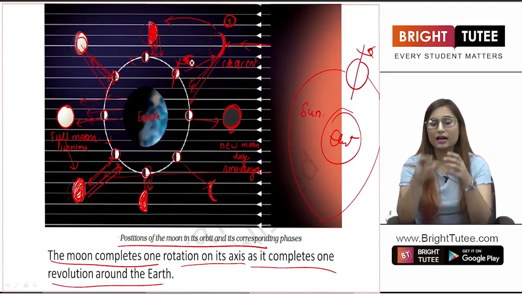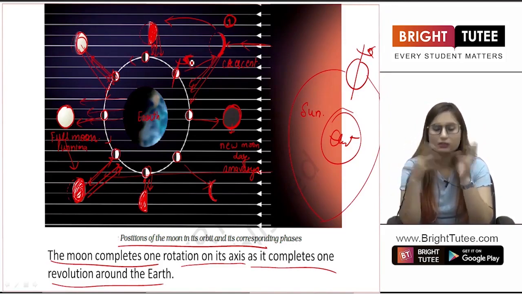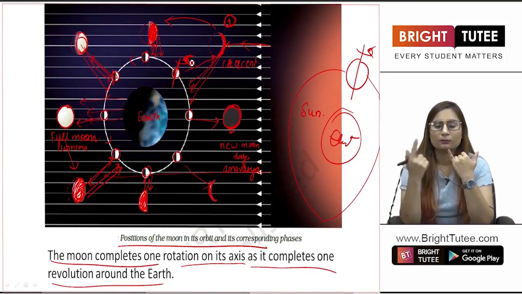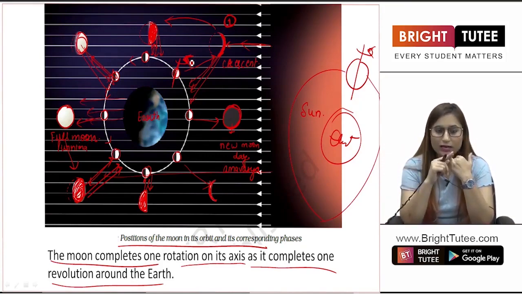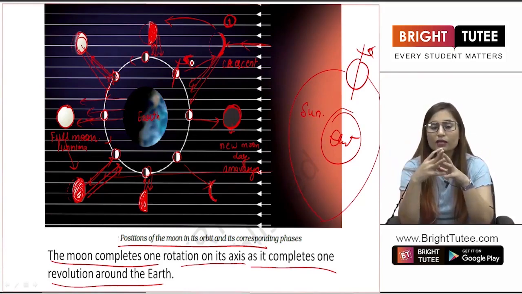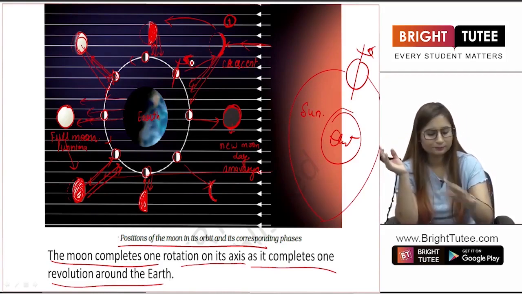This is the same as the earth. Earth also does the same. It rotates around its own axis and also around the sun, right? The motion around the axis is known as rotation, and the motion in the orbit is known as revolution. When you are revolving around some other body, it is known as revolution. When you are rotating around your own axis, it is known as rotation.